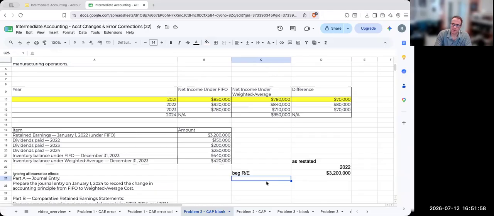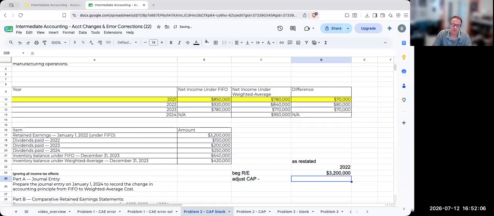Okay, so my adjustment for the change in accounting principle is going to be over here. It's a prior period adjustment of 70,000, because if my net income was 850, it should have been 780 if I was using weighted average, so my beginning balance is not correct. Why is this a prior period adjustment? Because I'm making this adjustment as of when I'm showing financial statements for 2022. So this is where I'm going to start.